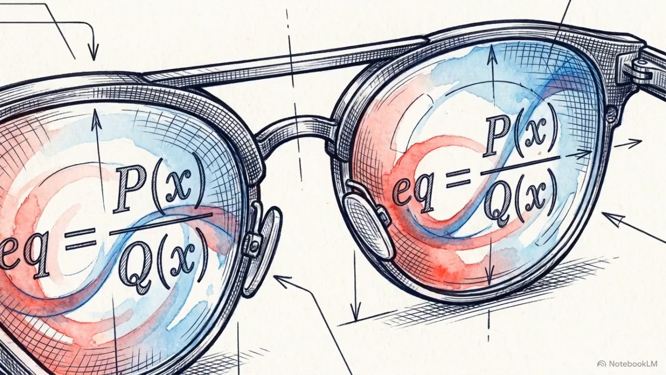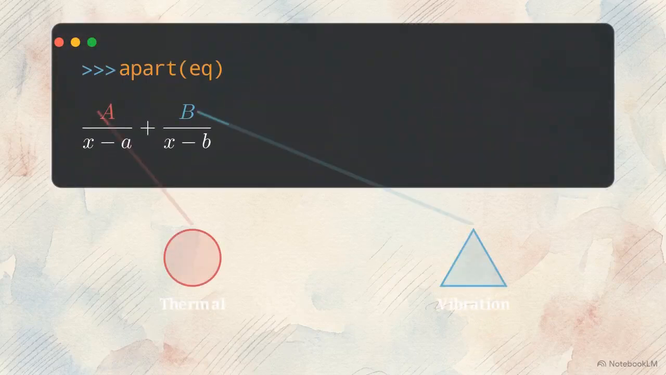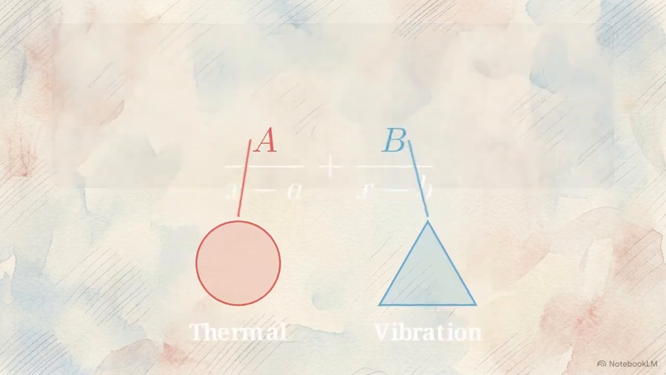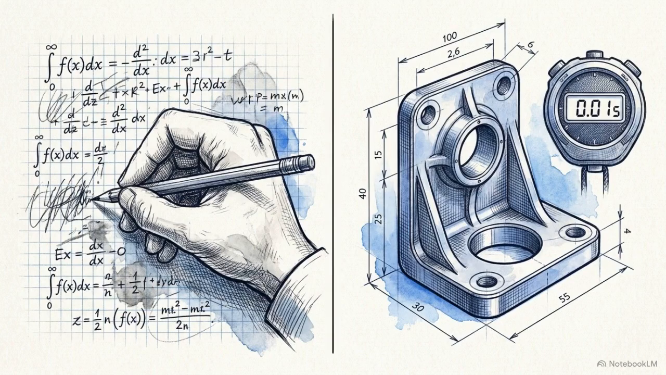Within the script, the engineer defines the complex, entangled rational expression exactly as it exists in the physical model. To execute partial fraction decomposition computationally, we call SymPy's apart function. Watch the output terminal as the code runs. The apart function instantaneously forces the expression apart. The exact mathematical decoupling we previously modeled by hand on the satellite bracket is achieved in milliseconds.